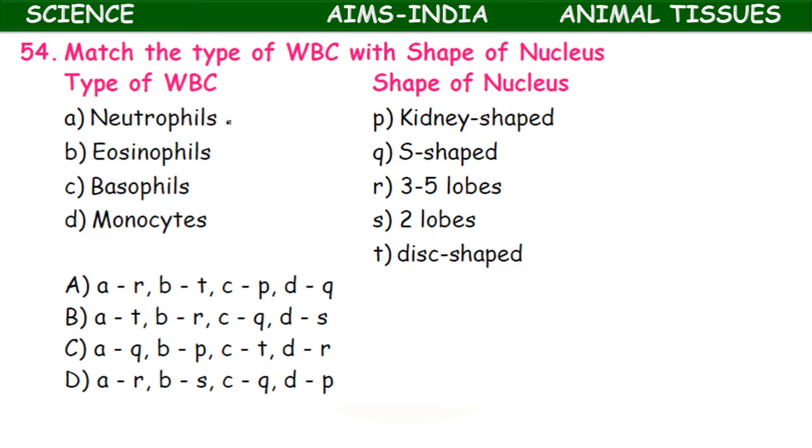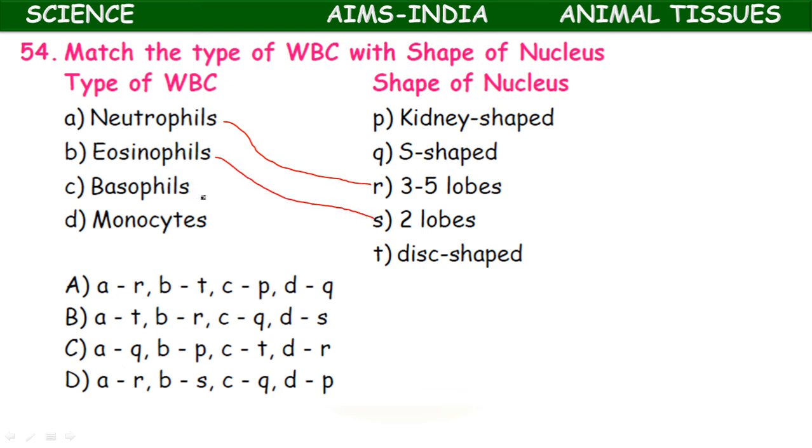Here the neutrophils are the most abundant WBC. 3 to 5 lobes nucleus is present. Eosinophils are also called acidophils. 2 lobed nucleus is present.